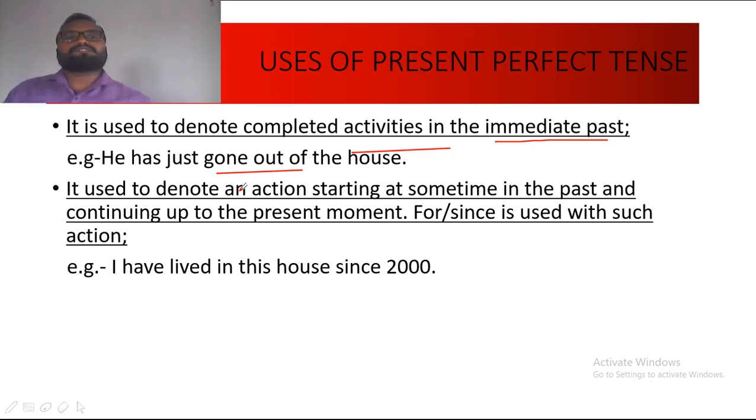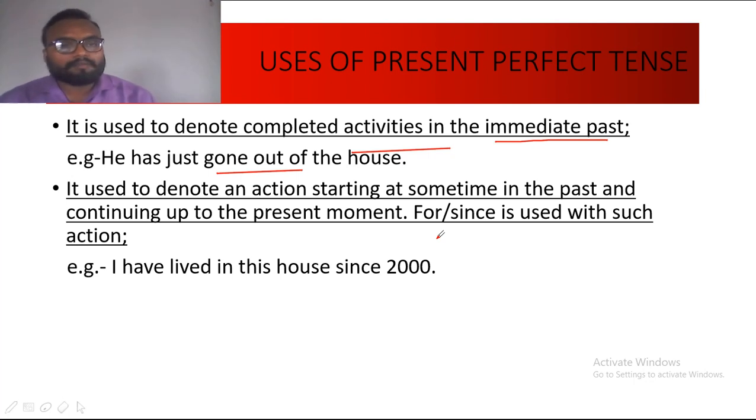The next is, it is used to denote an action starting at some time in the past and continuing up to the present moment. For tense is used with such action. So any action which has started at a certain point of time in the past and the action is continuing till present, and it may continue in future as well, it's not sure, but it's sure that it has started in past and it is continuing till now in the present.